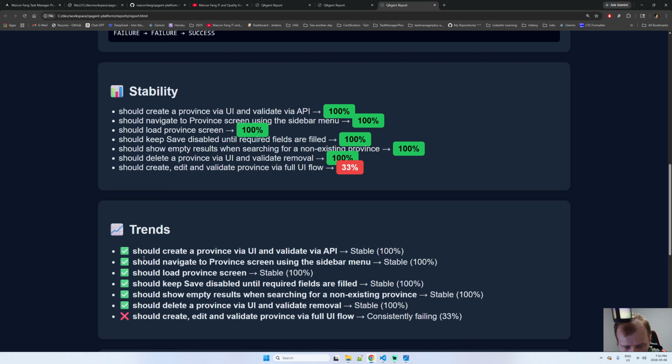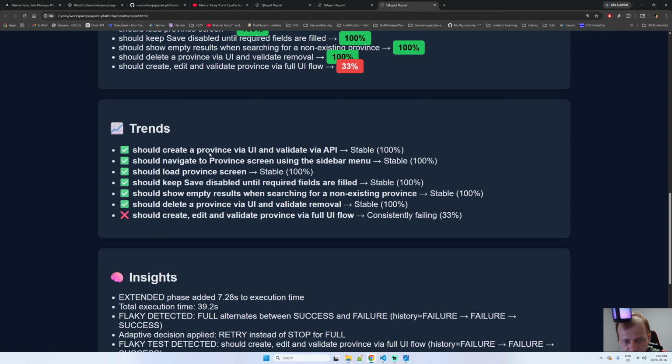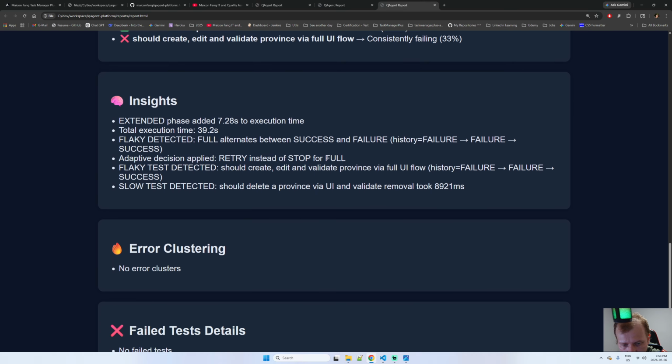And of course here, 1 2 3 4 5 6 7, we have 7 automation tests in here, and this one all the time was completely successful, but here some issues. And here you can have flaky test detection should be created.